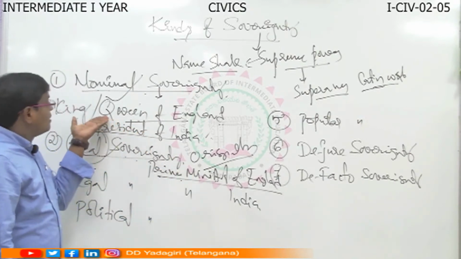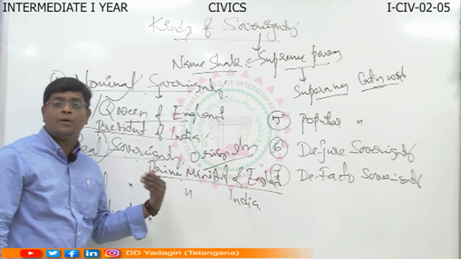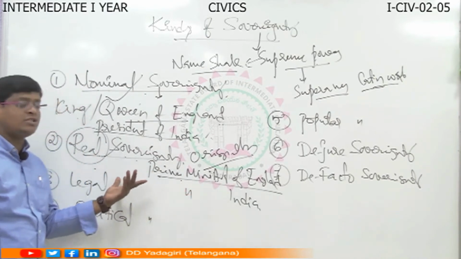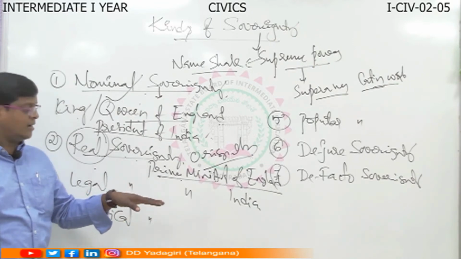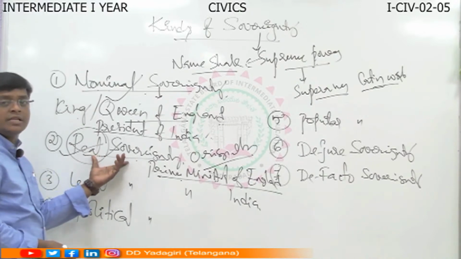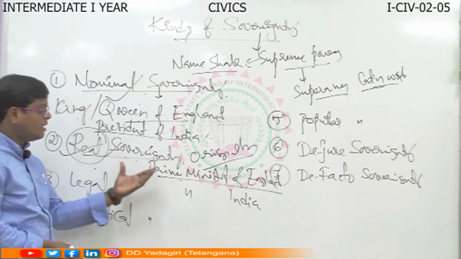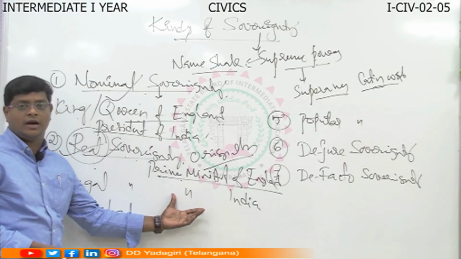That means they worked based on the advice of the Prime Minister. Here, who played the prominent role? The Prime Minister played the prominent role in England as well as in India. That's why real sovereignty is the original, practical sovereignty enjoyed by the Prime Minister of England and the Prime Minister of India.